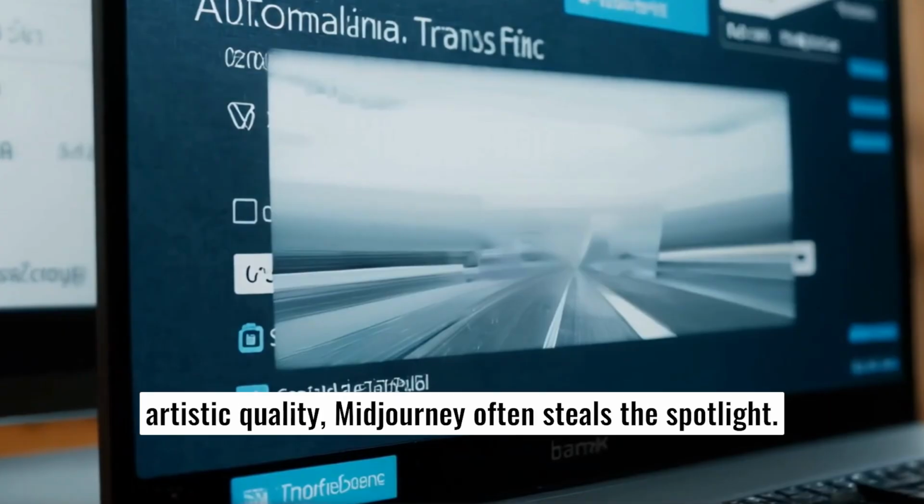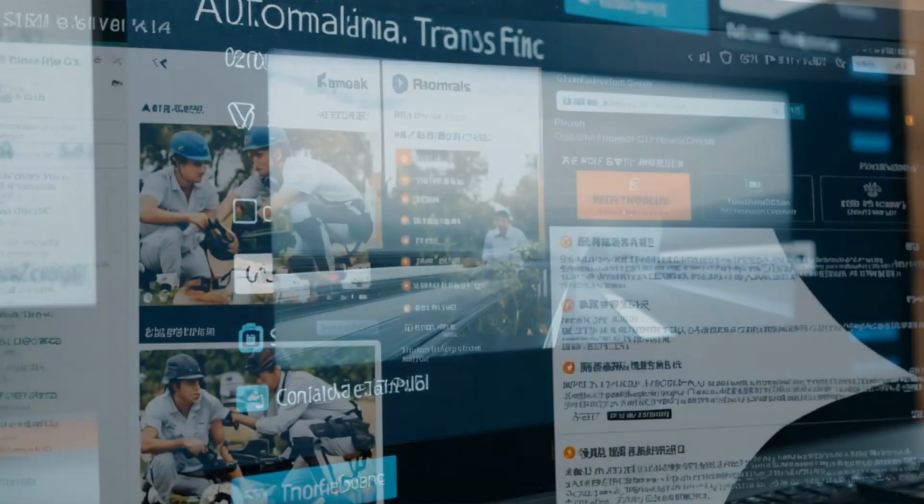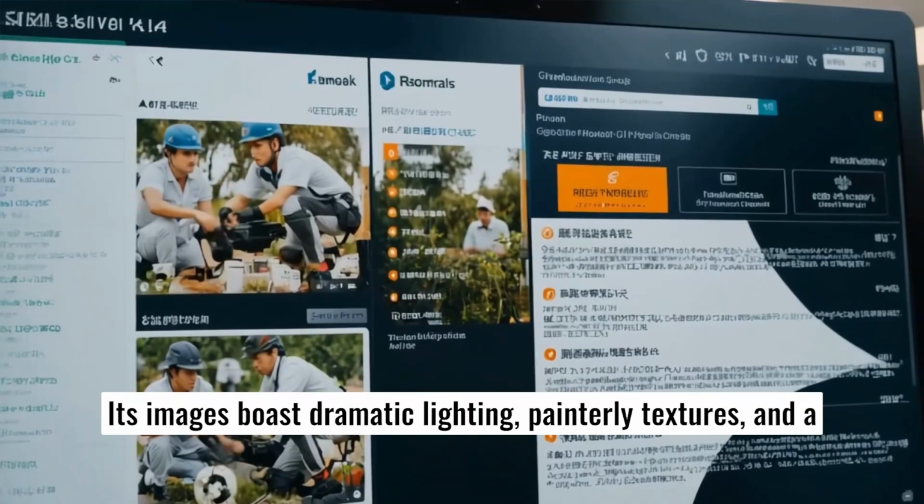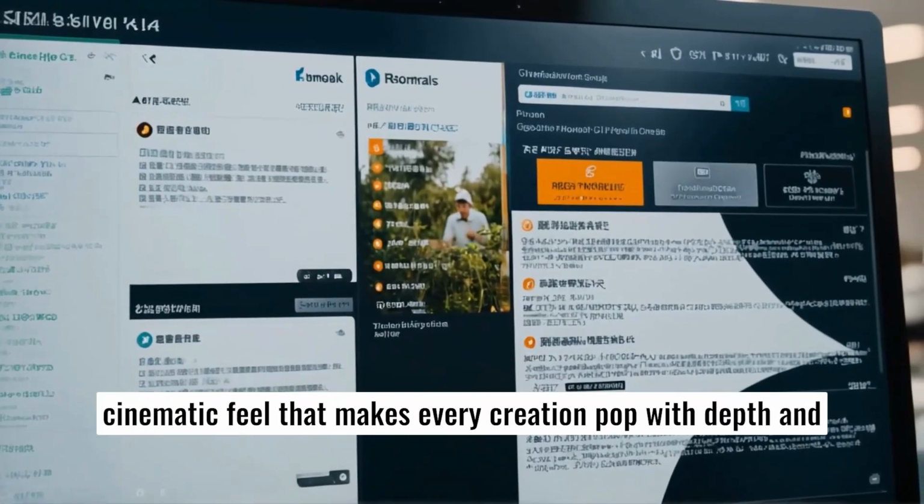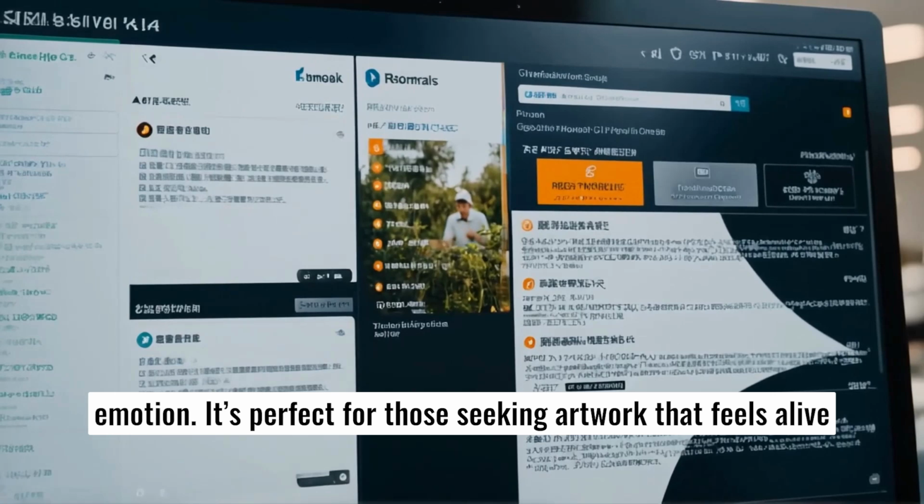When it comes to sheer artistic quality, Midjourney often steals the spotlight. Its images boast dramatic lighting, painterly textures, and a cinematic feel that makes every creation pop with depth and emotion. It's perfect for those seeking artwork that feels alive and imaginative.